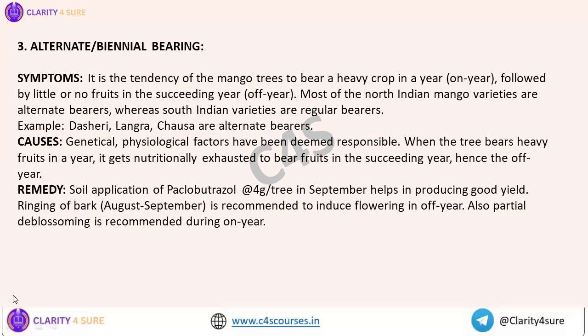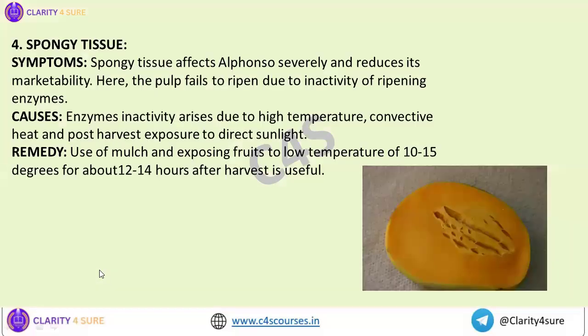Fourth is what? Spraying of paclobutrazol would help in mitigating this disorder. Okay. Next disorder is spongy tissue. Again, you have heard about spongy tissue every now and then, isn't it? Mostly it affects the Alphonso. This is the picture for spongy tissue wherein the pulp fails to ripen.